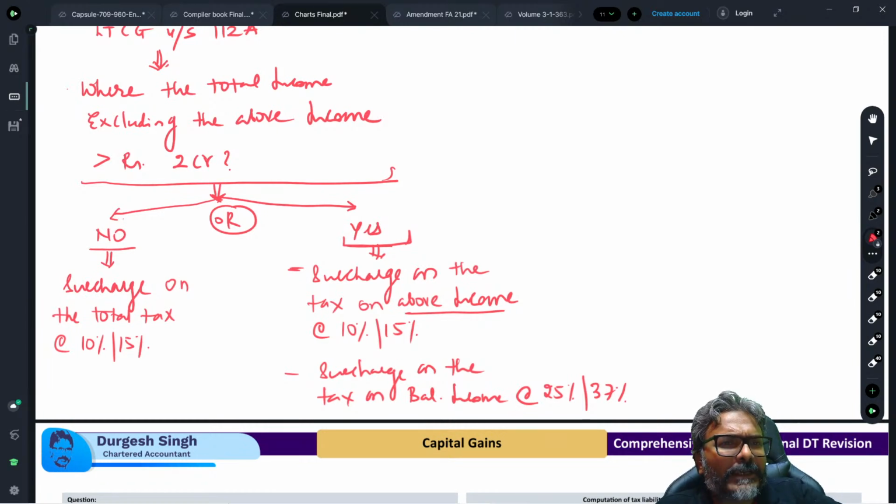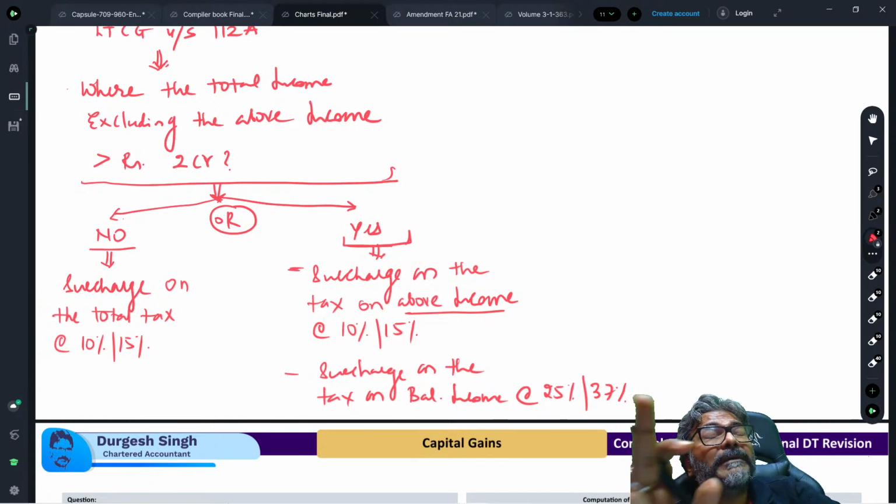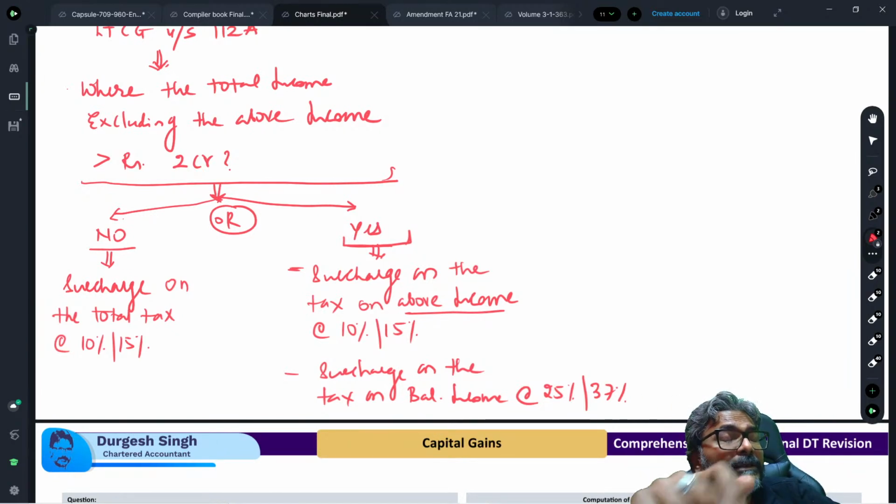So you have to check whether, excluding the above two income, whether your total income is exceeding 2 crores. This is a question that needs to be answered. If by excluding the above income, the total income does not exceed rupees 2 crores, then the surcharge on the total tax would be at the rate of 10% or 15% depending upon where is your total income.